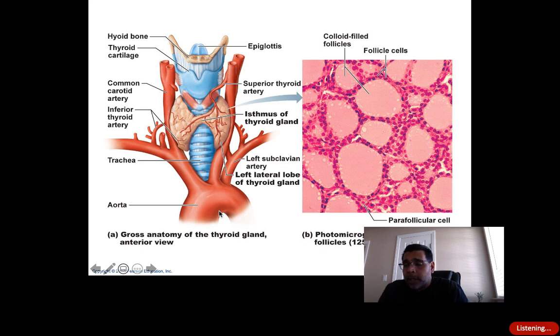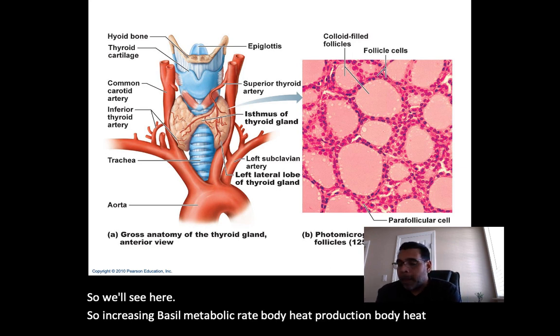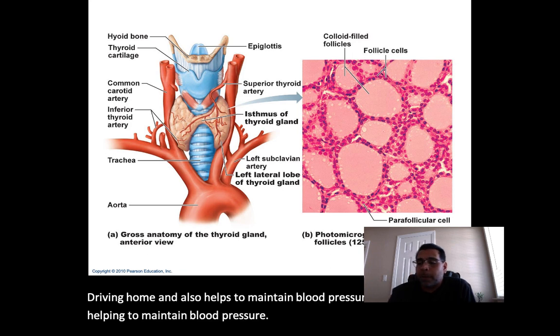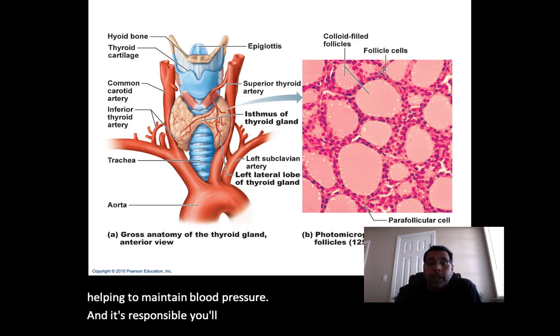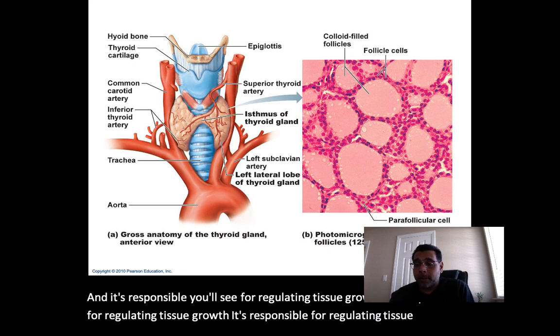And also we'll see, so increasing basal metabolic rate, body heat production. Thyroid hormone also helps to maintain blood pressure. And it's responsible, you'll see, for regulating tissue growth. It's responsible for regulating tissue development as well.